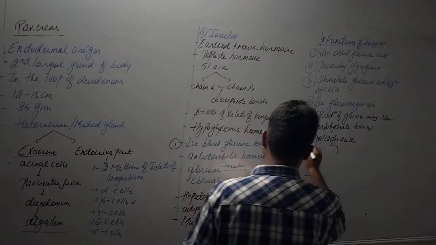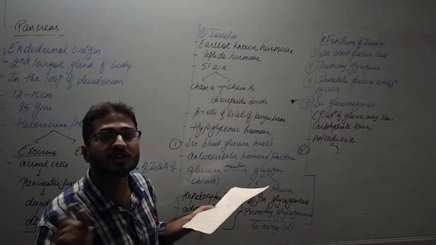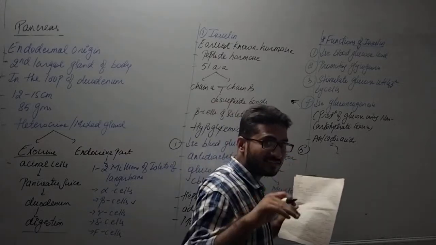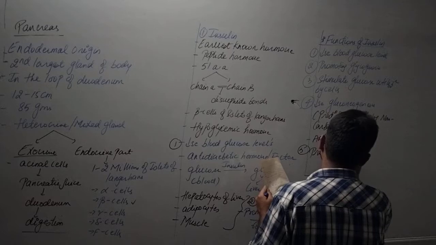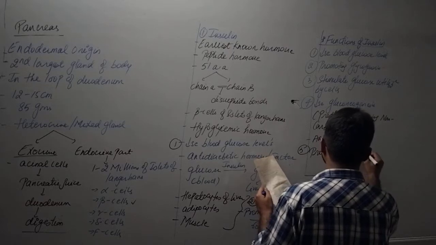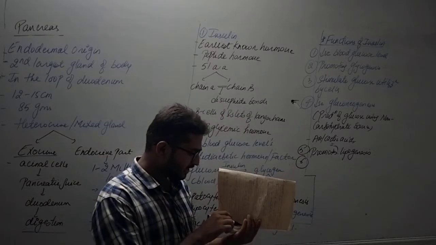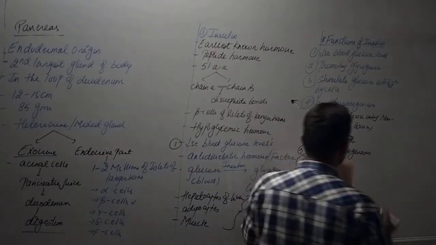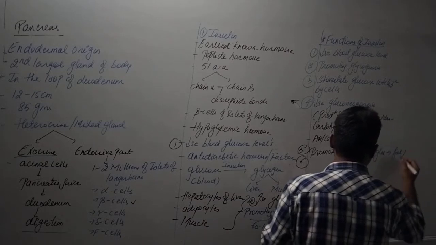Excess glucose is also converted into fats. That means it is increasing lipogenesis, right? Not lipolysis, it is lipogenesis. So it promotes lipogenesis. Lipogenesis is basically excess glucose being converted into fat, right?